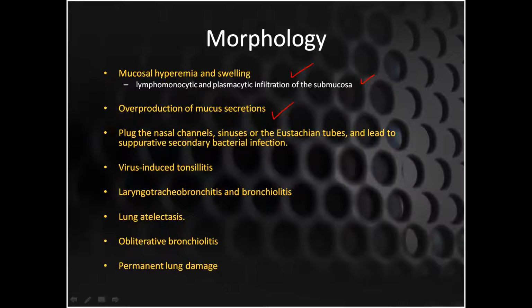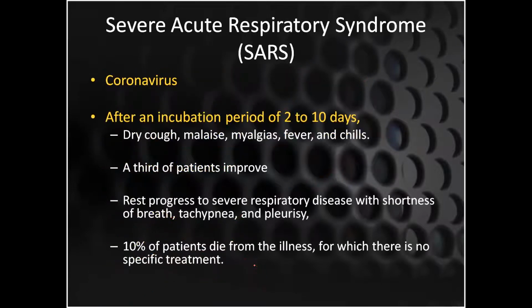There will be plugging of the nasal channels. There will be tonsillitis, laryngobronchitis, bronchiolitis, lung atelectasis, and obstructive bronchiolitis. Permanent lung damage can happen because of fibrosis and necrosis of the lung. Then you must have been reading about the SARS virus.